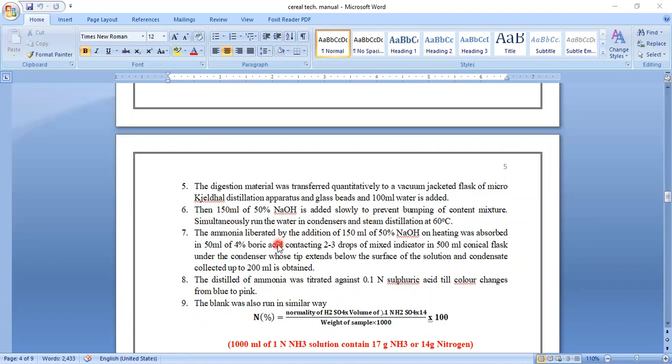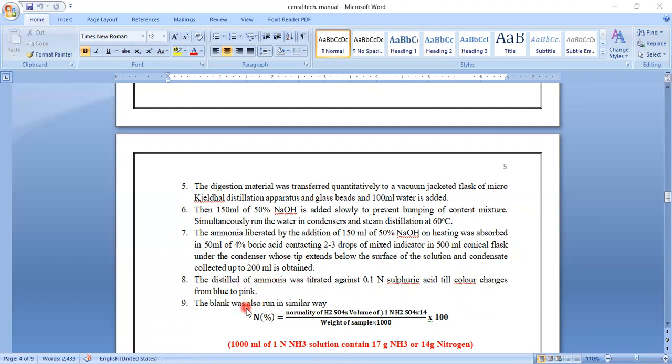Then simultaneously you run the water in the condenser and steam distillation at 60 degrees Celsius. Whatever ammonia gets liberated by the addition of 150 ml of your NaOH solution, on heating, is absorbed in 50 ml of 4% boric acid containing 2 to 3 drops of the mixed indicator in a 500 ml conical flask under the condenser, whose tip extends below the surface of the solution, and condensate is collected up to 200 ml.